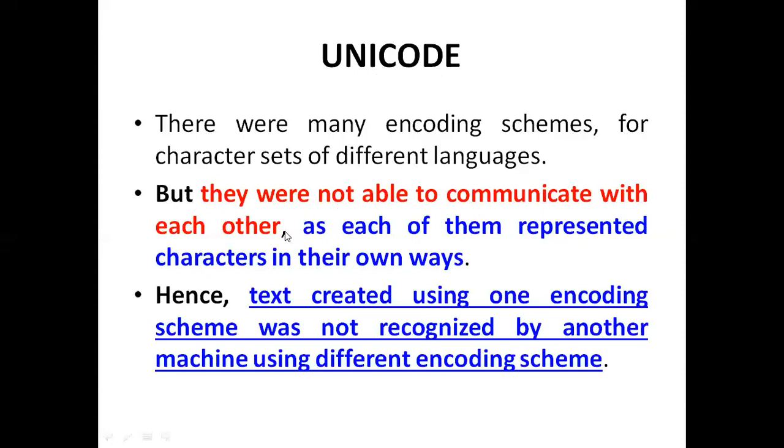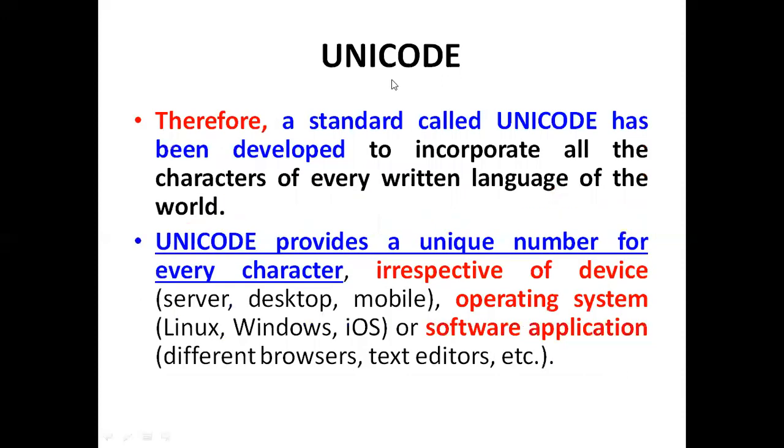There are many encoding schemes for the character sets of different languages, but they were not able to communicate with each other, as each of them represented the characters in their own ways. Hence, the text created using one encoding scheme was not recognized by another machine using a different encoding scheme. To avoid these problems, people innovated a concept called Unicode. And the Unicode standard has been followed worldwide.